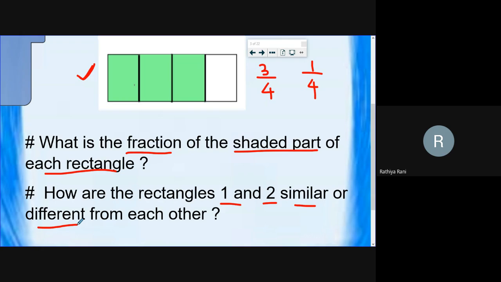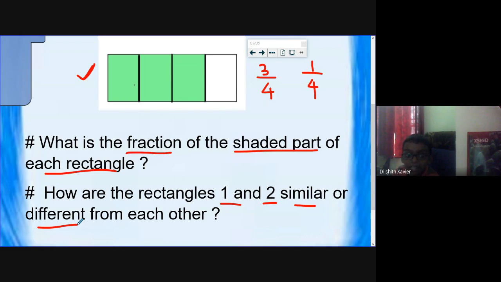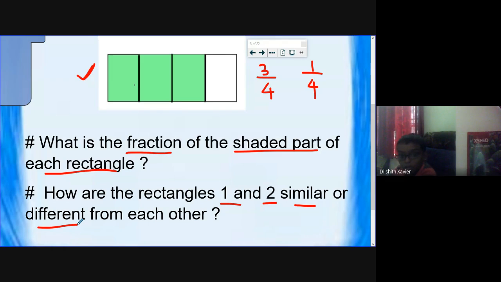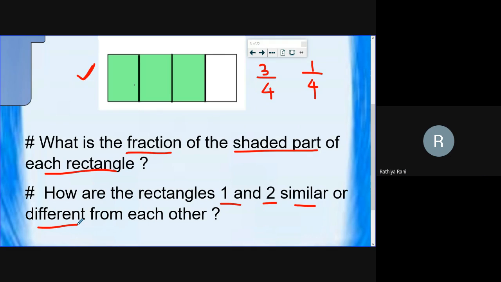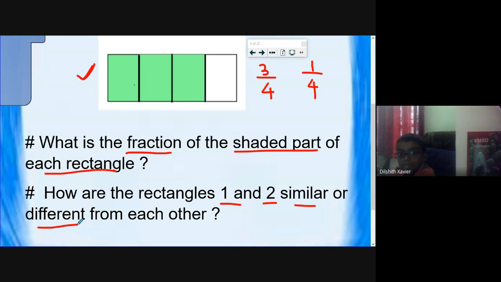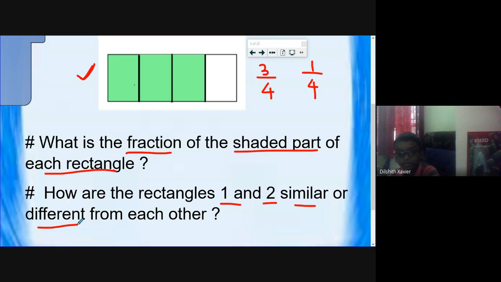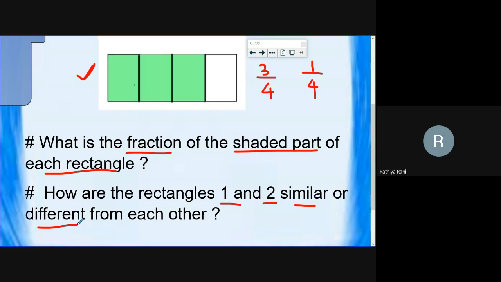Yes, Dilshit. Ma'am, the denominators are the same, that is 4 and 4. And the numerators are different, that is 3 and 1. Yeah, very good, Dilshit. Okay, so this is Dilshit's answer, right? Good, Dilshit. Well done. And next, the same question moves to Rohan.